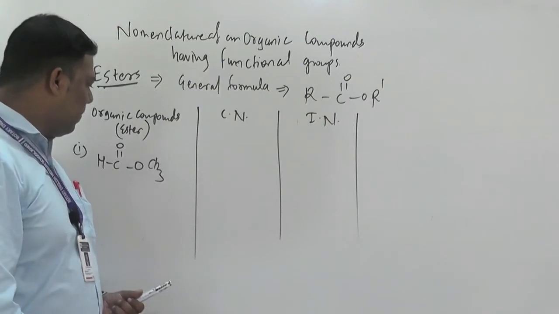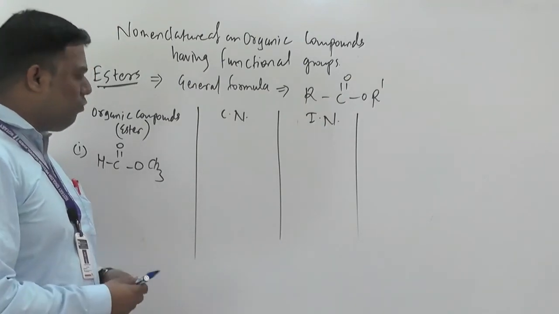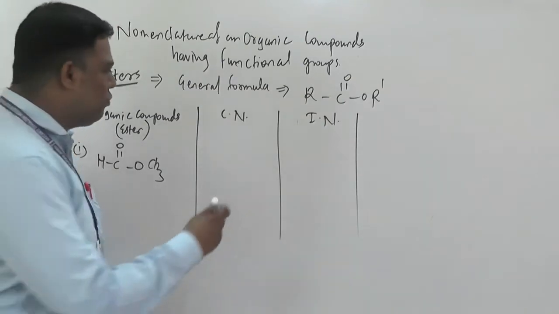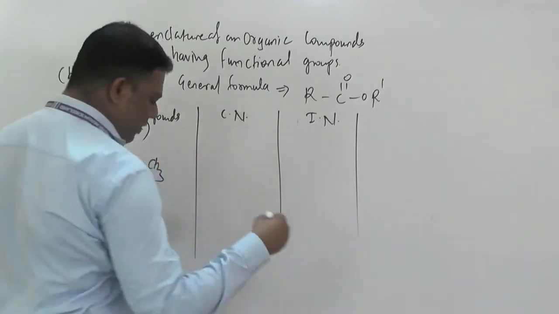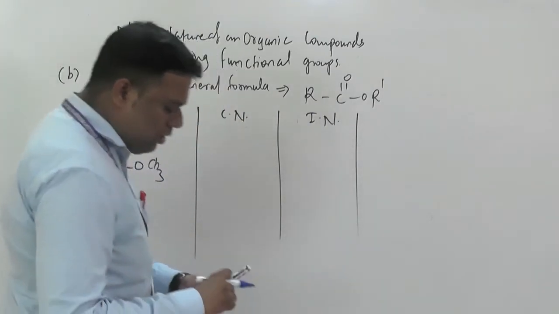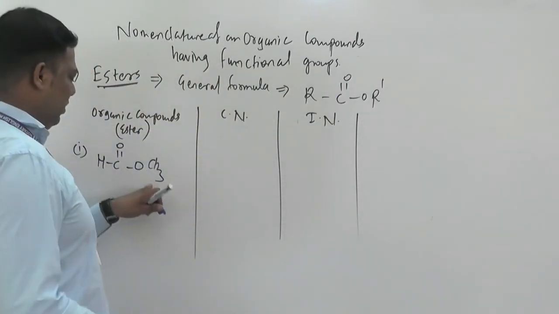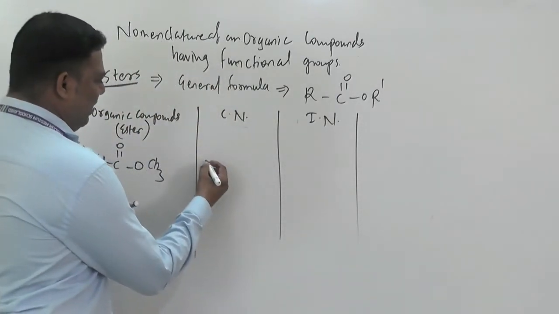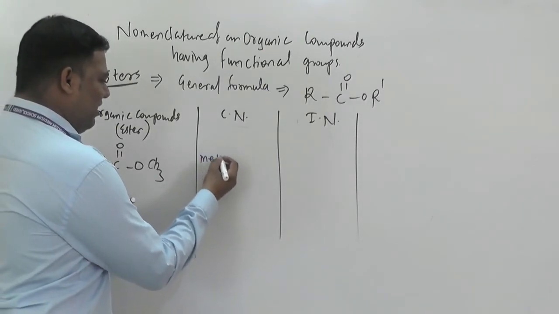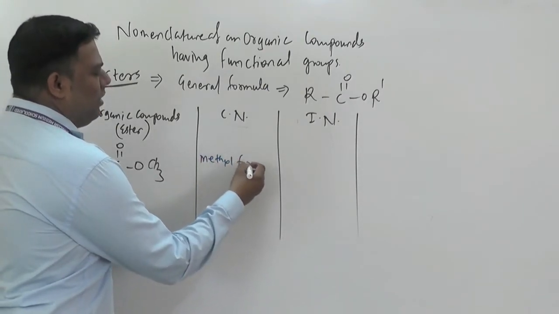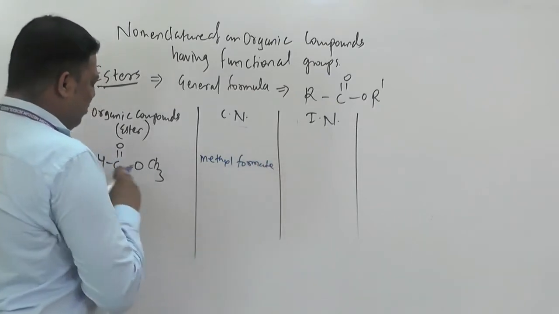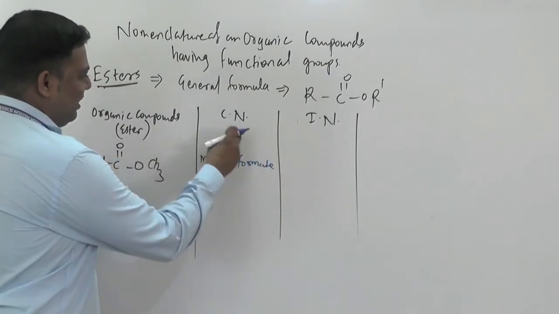So here, see, what is the common name? Common name for this, say methyl formate. What beta? Methyl formate. Formate means what? One carbon atom.